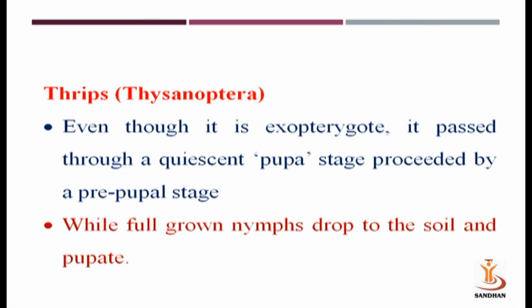Thrips belong to order Thysanoptera. It is the only example of Thysanoptera order. Even though it is an exopterygote, it passes through a quiescent pupa stage preceded by a prepupal stage, while full-grown nymphs drop into the soil and pupate in soil, and after that adult will emerge.